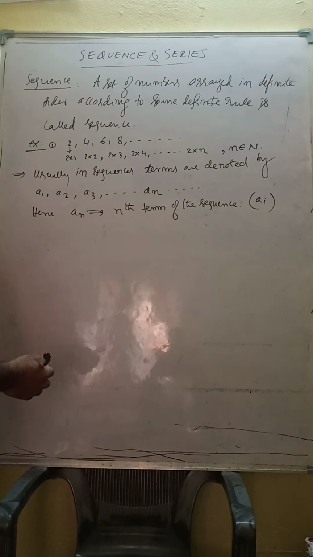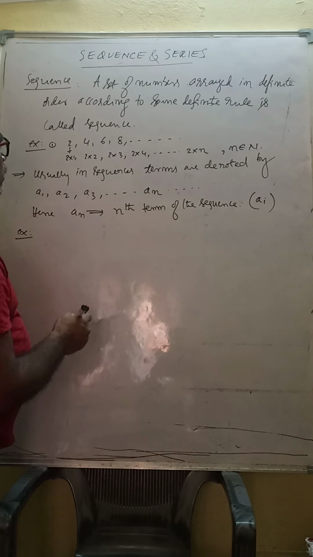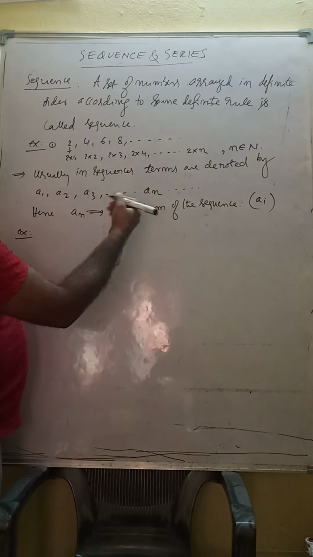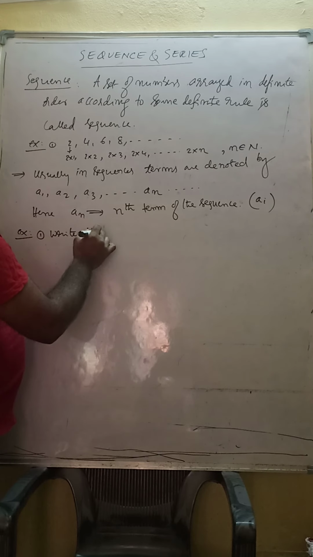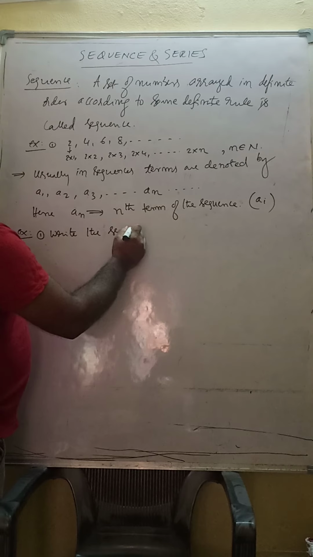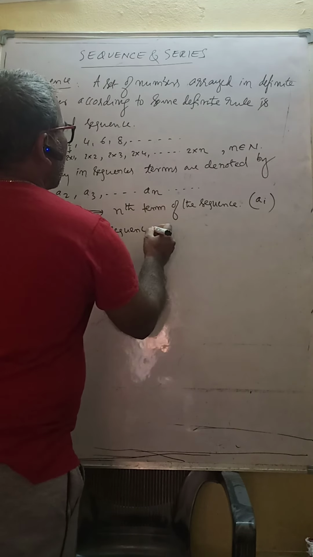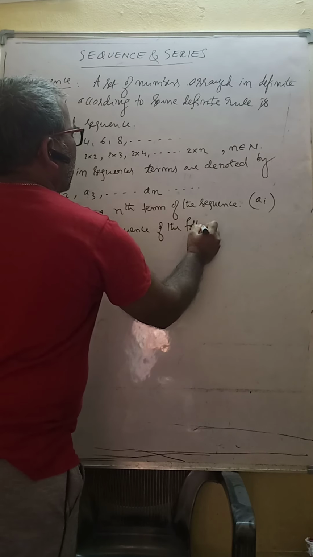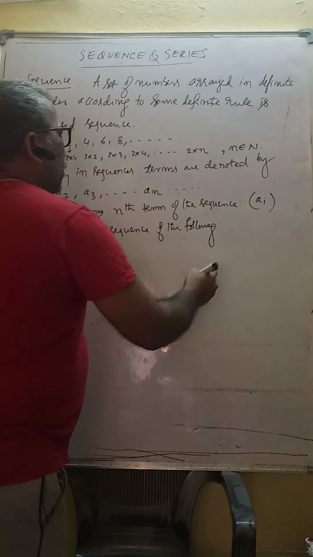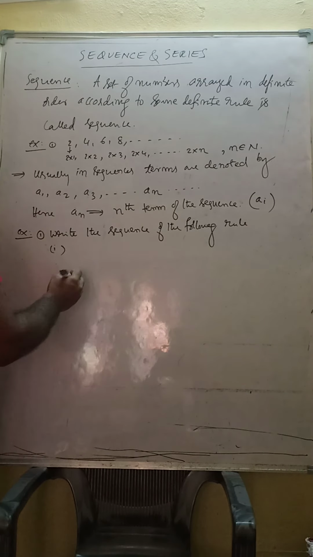Now I will give one example. Example 1: write the sequence of the following rule.